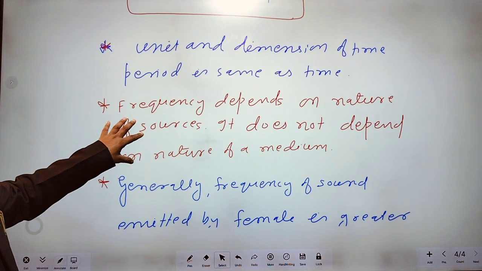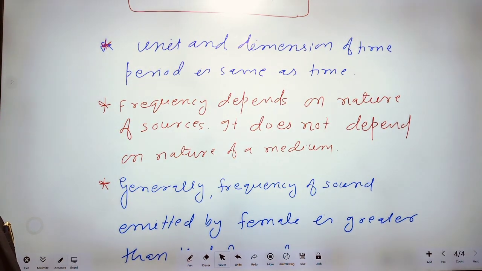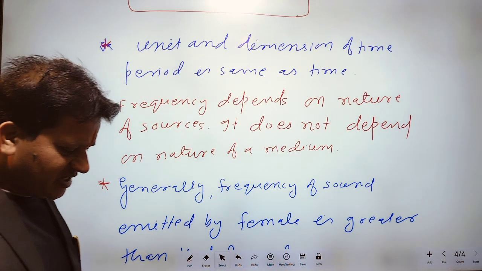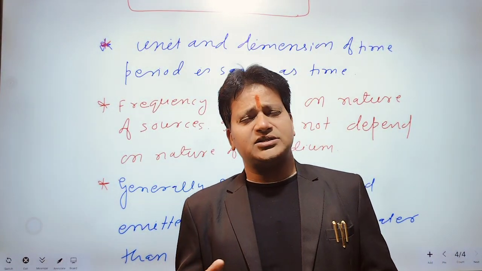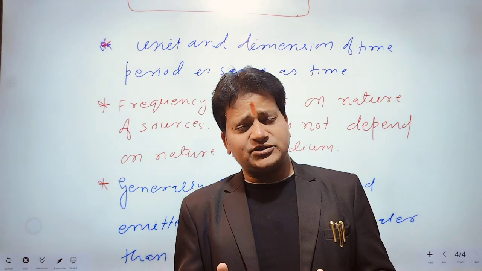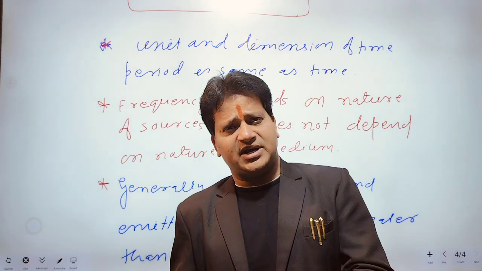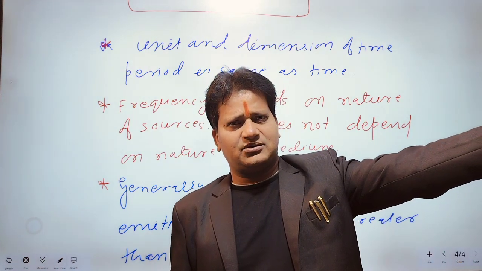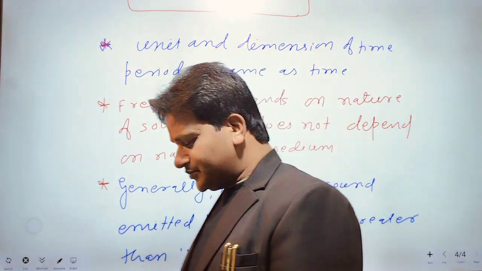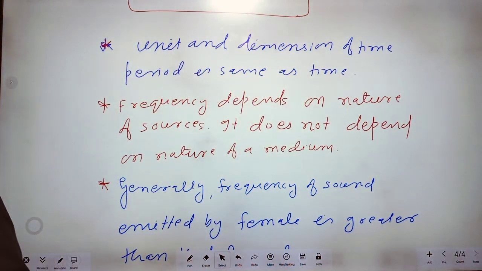The frequency depends on the nature of the source. It does not depend on the nature of the medium. For different sources, frequency will be different. Frequency varies from person to person.